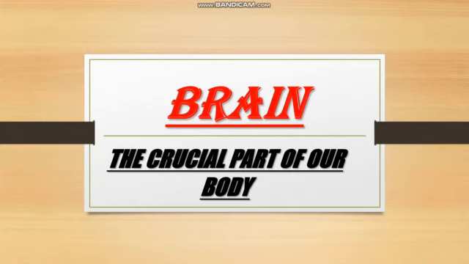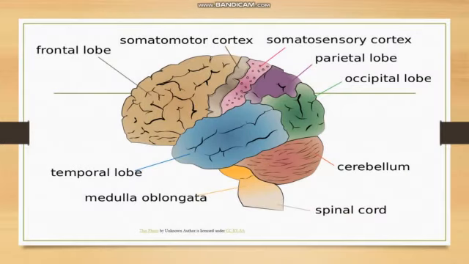The brain is majorly divided into three parts: forebrain, midbrain and hindbrain. Forebrain. The forebrain consists of cerebrum, thalamus and hypothalamus. Cerebrum forms the major part of the human brain. It is also called as prosencephalon and it forms 80 to 85% of the brain. And the thalamus is called as diencephalon and hypothalamus is called as thalamencephalon.